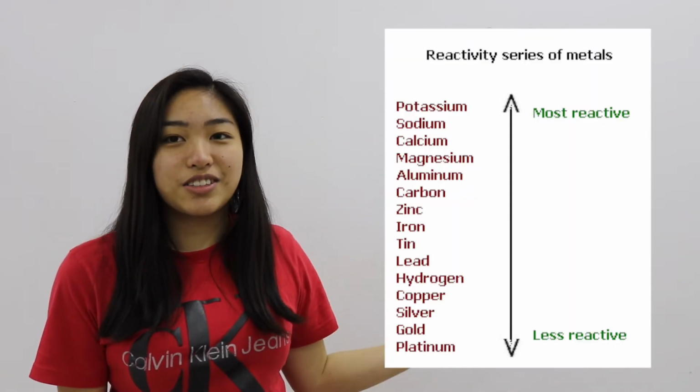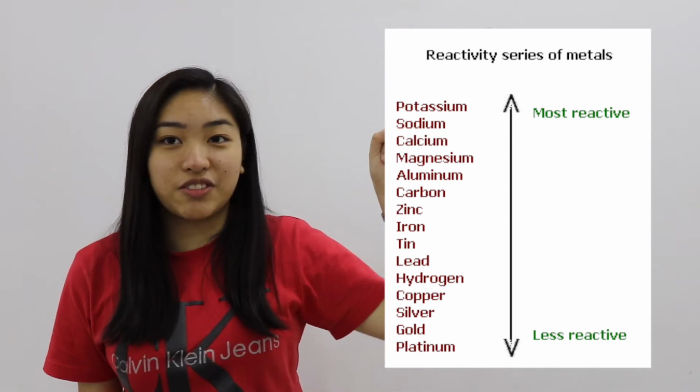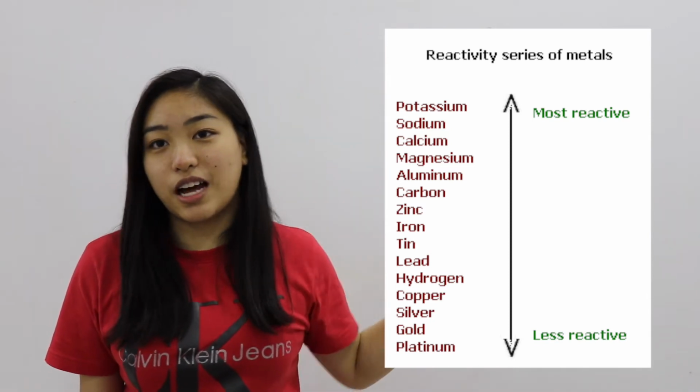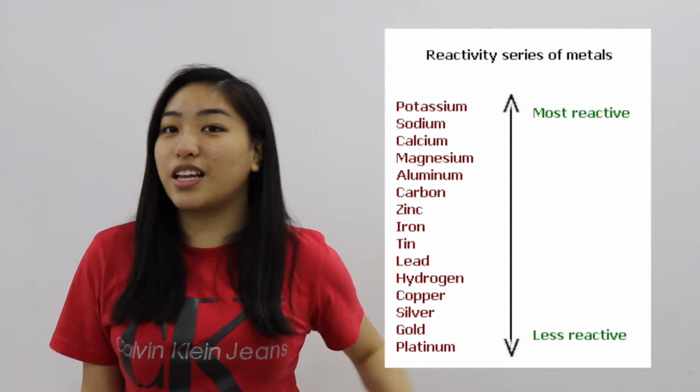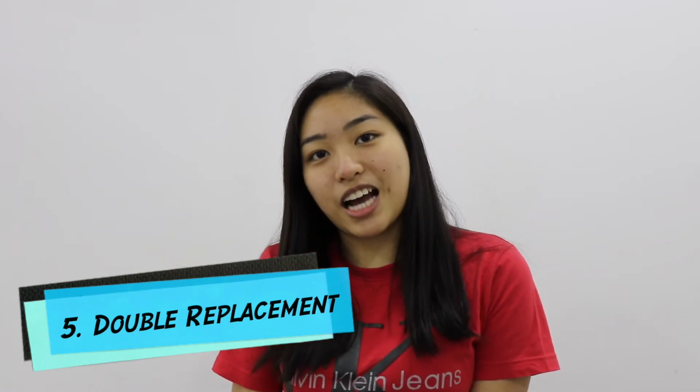This reaction can only take place if a more reactive element replaces a less reactive element. The reactivity of elements can be determined using a chart like the activity series of metals. The most reactive elements are at the top of the activity series, and as it goes down, the element becomes less reactive. The last type of chemical reaction is number 5, the double replacement reaction.